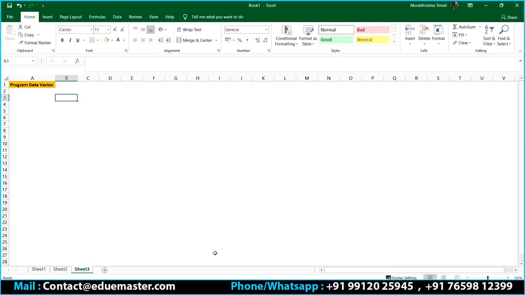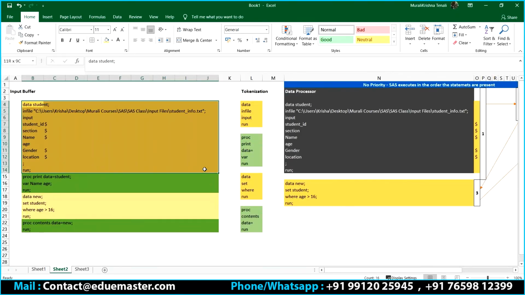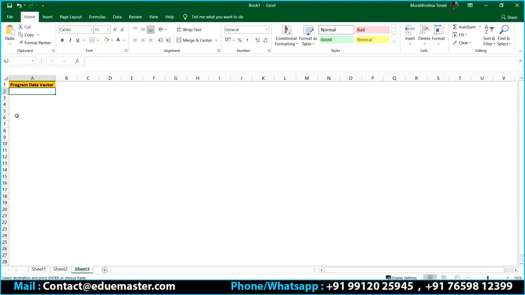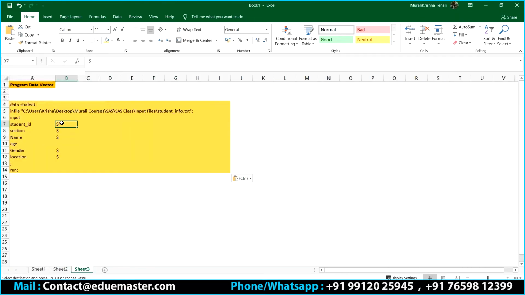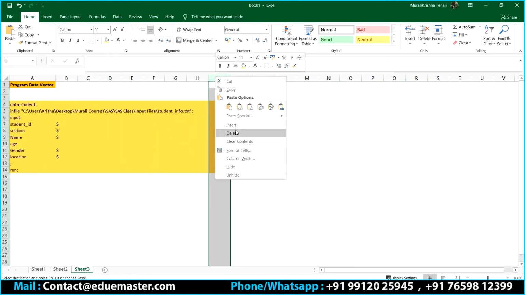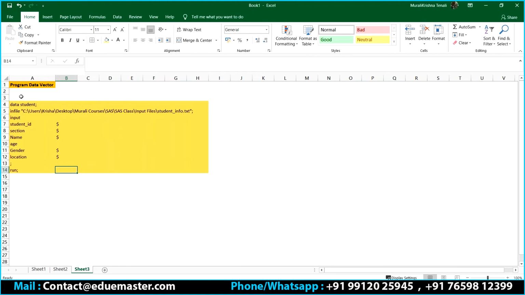And now let's say my first step is going to be the data processor, right? Under the data processor, this is the code I have, correct? Let's bring this particular code and keep it here. This is the code that I need to execute, correct? So how do I have to execute this? What is SAS going to do here? SAS always executes the program statement by statement. Remember this. SAS always executes the program statement by statement. That is the most important thing. Statement by statement.